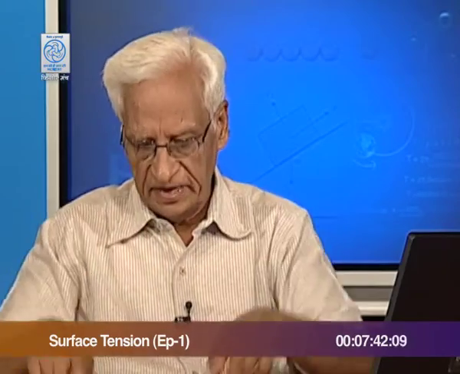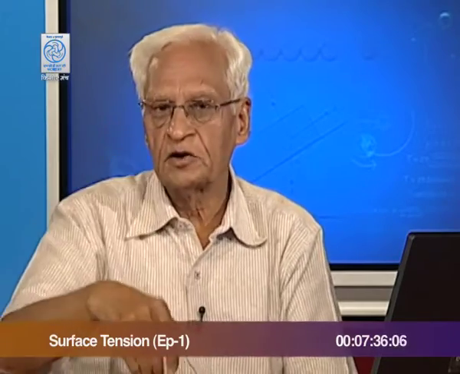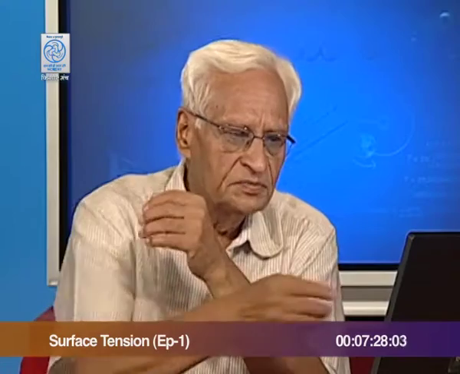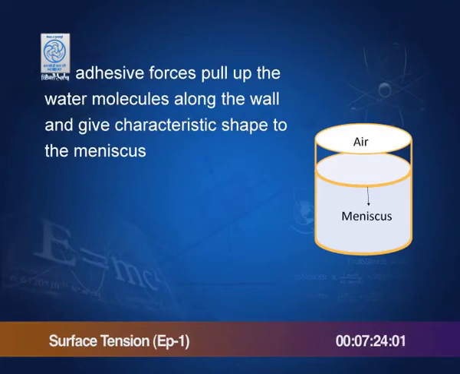You see, if you place liquid in a beaker, then you see that the surface is like this. It is concave towards air and convex towards water, and this surface is called the meniscus. Why does it happen? It happens because of adhesive forces between the glass and water molecules. They are stronger than the forces between water molecules themselves, so that the molecules of the glass are able to